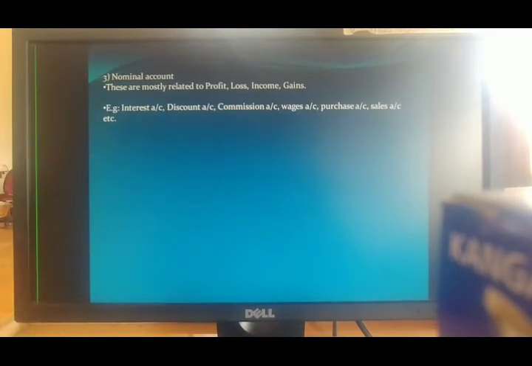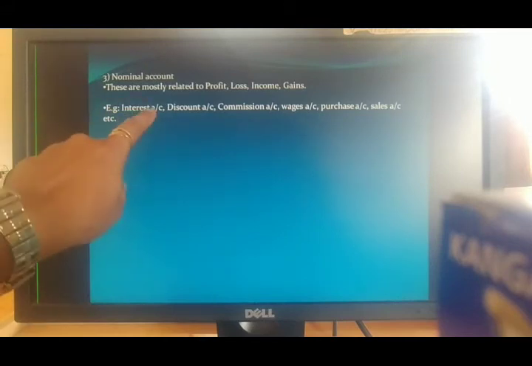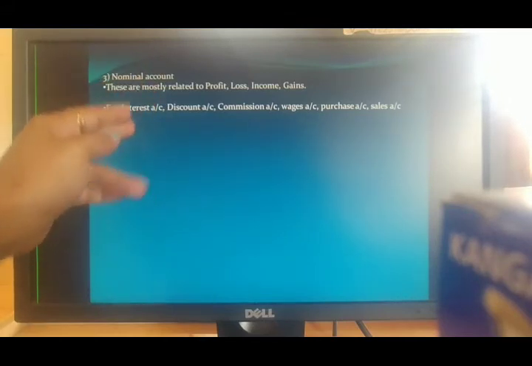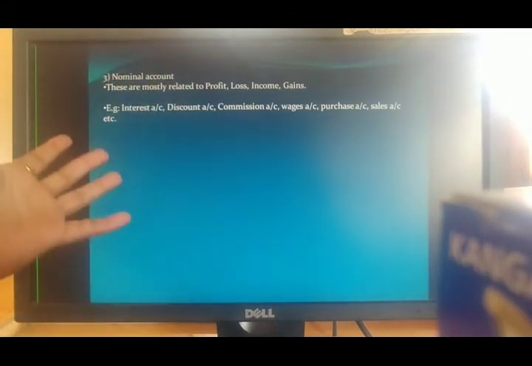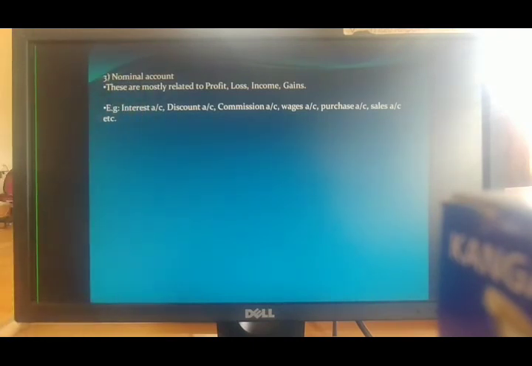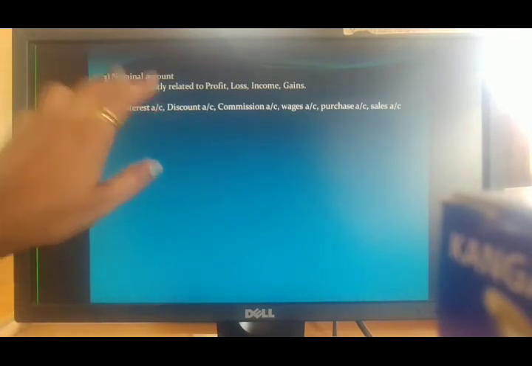How will that be? If you have taken a loan from HDFC bank, then you have to pay the interest, so that will be called interest given account. So this interest account can be classified into two: interest given account and interest received account. You have to create the accounts like that.